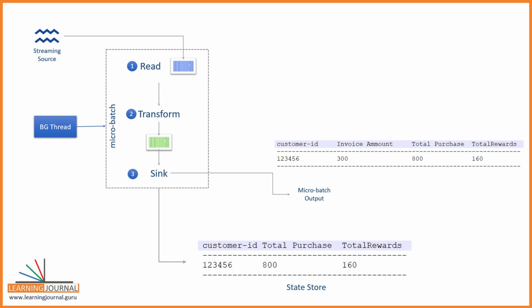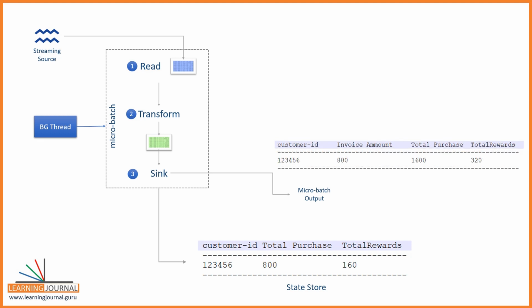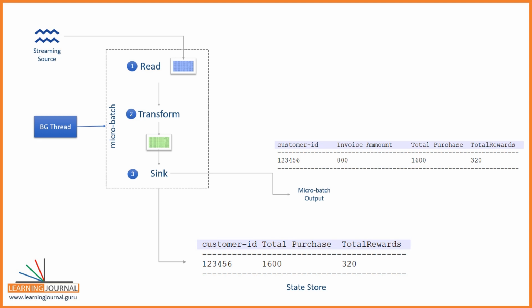Why? Because the state of the customer is changed, so it must be updated. Now let's assume the customer comes for the third time and makes another purchase. The new micro batch will compute the rewards, which looks like this. This time he purchased for 800 and we computed his totals again. The new state goes to the sink and it also updates the state store. So, the state store is a necessary part of a stream processing system. Why? Because the aggregations are not possible if you do not know the past result. We do not need all the history, but you need the most recent state for the same customer. Otherwise, you cannot compute the totals.